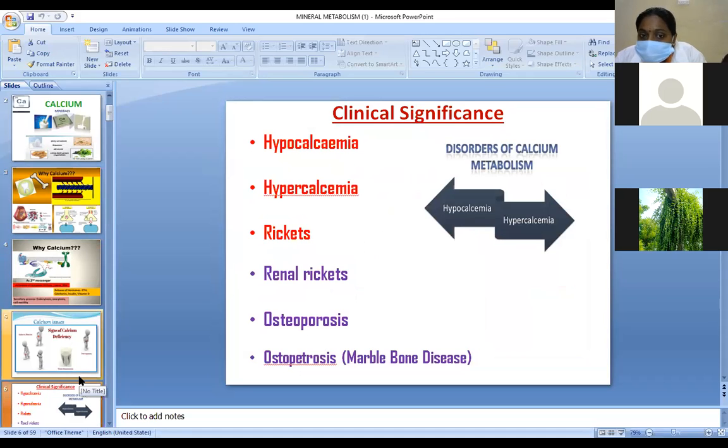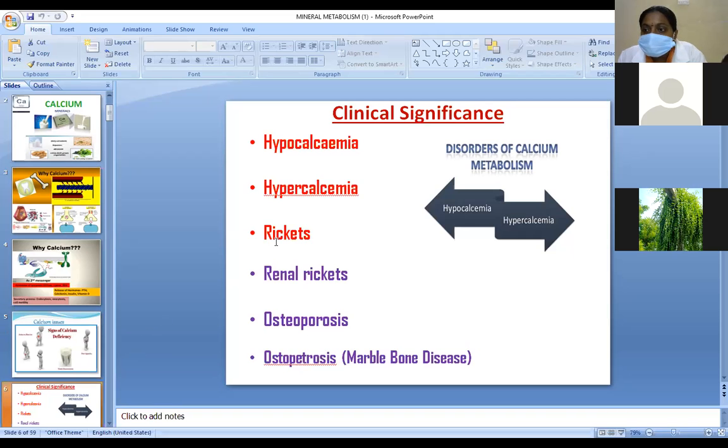Hypercalcemia means the elevation of serum calcium levels. Hypocalcemia means serum levels of calcium below 7 milligram per deciliter, which causes mainly teething and also neuromuscular irritability, spasms, and convulsions.